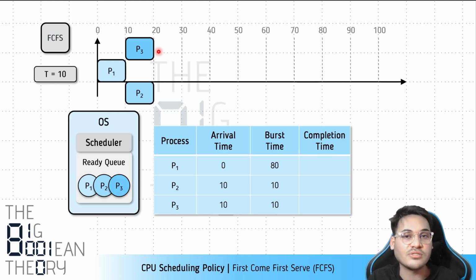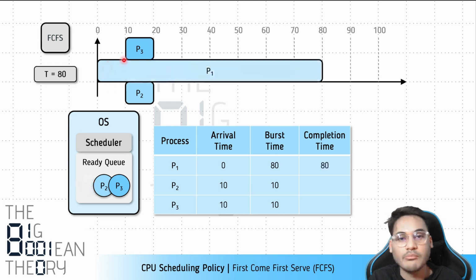We are following the first come first serve policy, which is non-preemptive. Process P1 had arrived first. Only when it finishes can we even talk about other processes. So first, let's finish process P1. P1 executes for 80 milliseconds, and at t equals 80 we can reevaluate. Now there are two processes in the system, P2 and P3. Which one should be allowed to execute? Both of them arrived at the same time, so there can be a tiebreaker system. In this case, let's just assume that since P2 has a smaller process ID, the scheduler picks that process to run on the CPU.